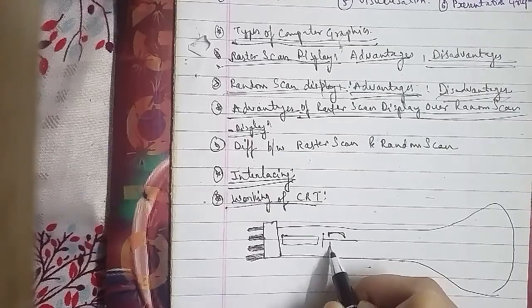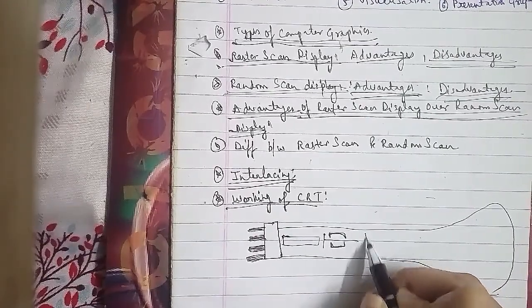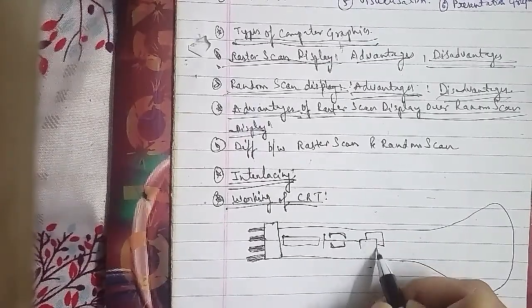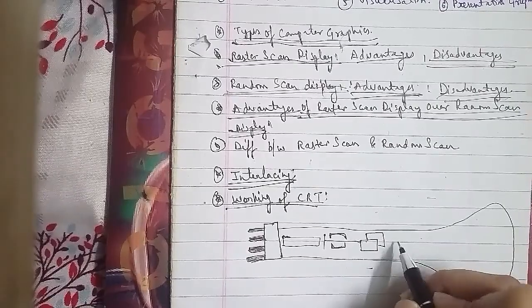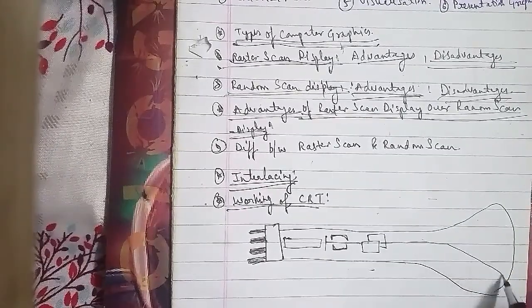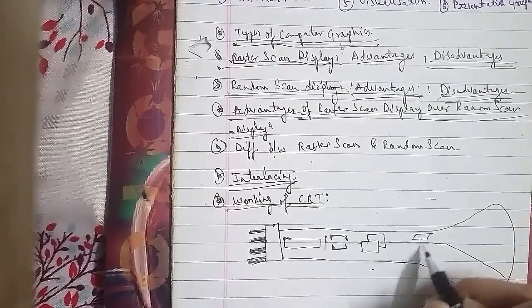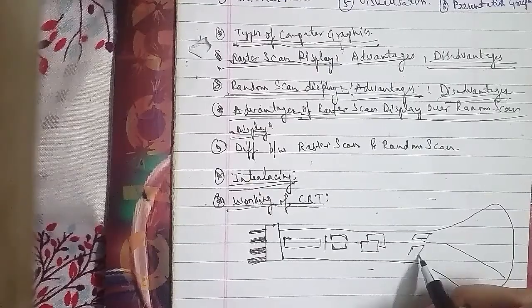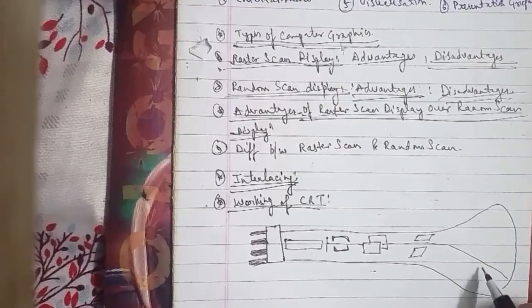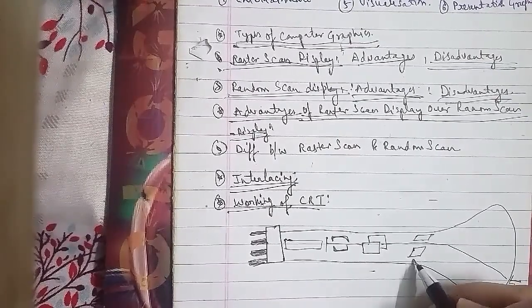This is the connector pins. This is the base. This is your electron gun. This small one is a control grid. This is the darkened one. This is your focusing system.